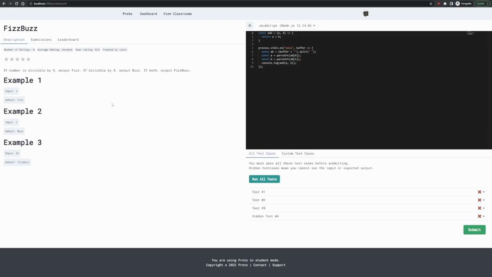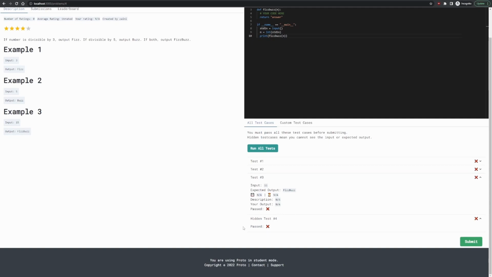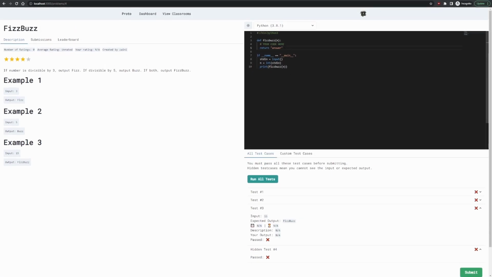Here, when we're looking at a problem, we can give it a rating, and we can see the existing ratings. We can select the language, so let's do it in Python. We can see the test cases, and again, the hidden test case doesn't show us any information. We can then write our code for this problem.